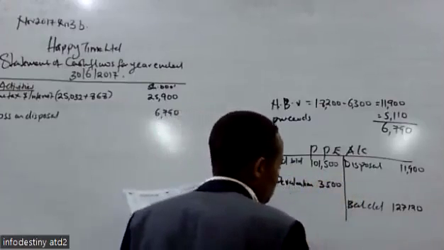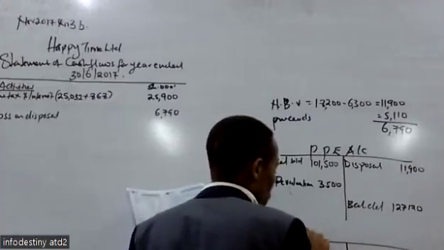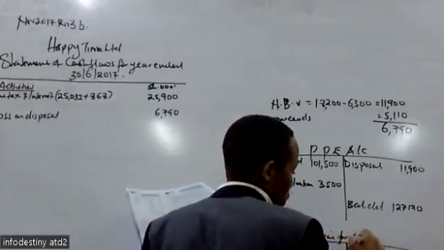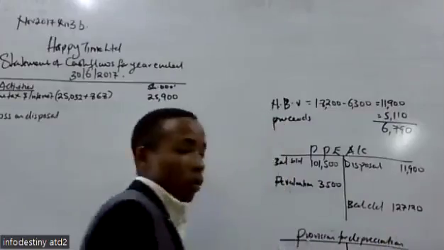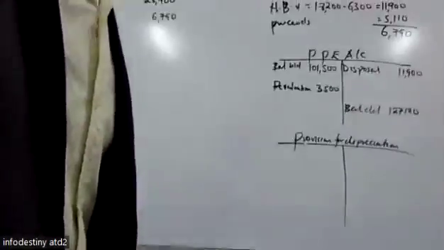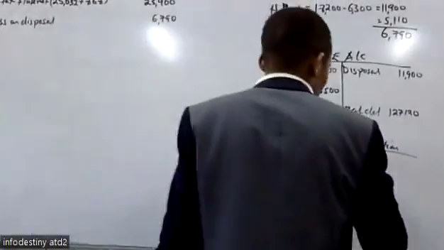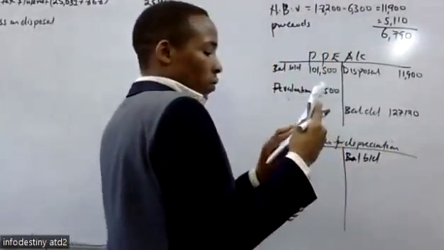With that 500 revaluation, then we will determine the depreciation for the year. So we draw the provision for depreciation account. The balance brought down, we pick from additional information 1.